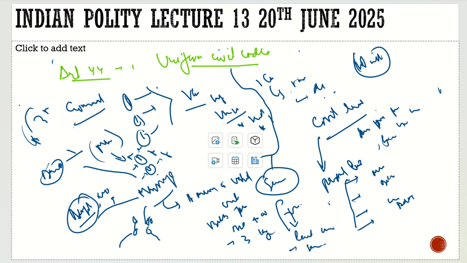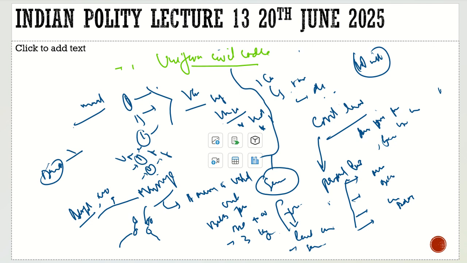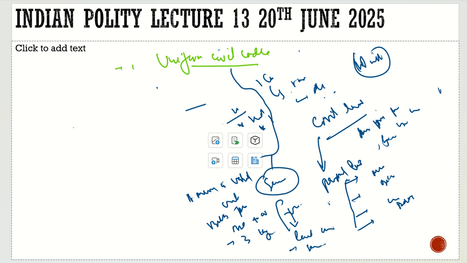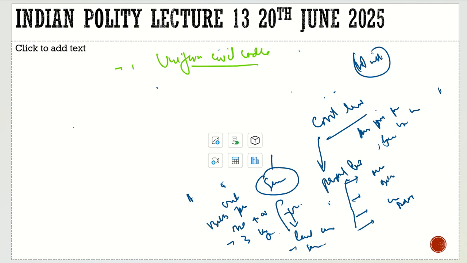But the question is, if this was the reason, why did the makers of the constitution not bring this uniform civil code? Why was it not given the fundamental rights status? Why was it put under Part 4 of the Indian constitution, which is not even enforceable by law in the court? Why was it put there? So the reason for that is very much simple.